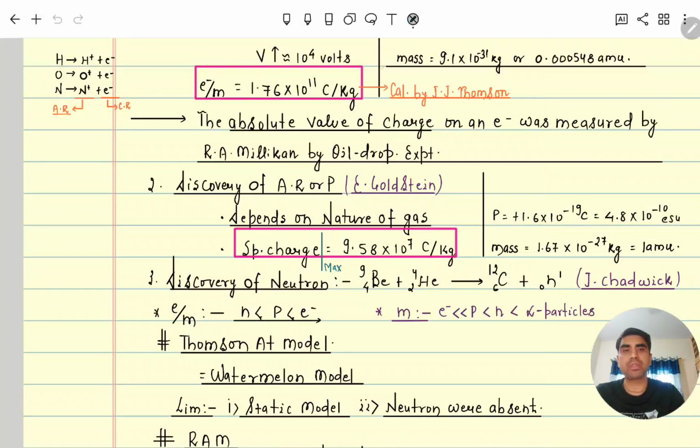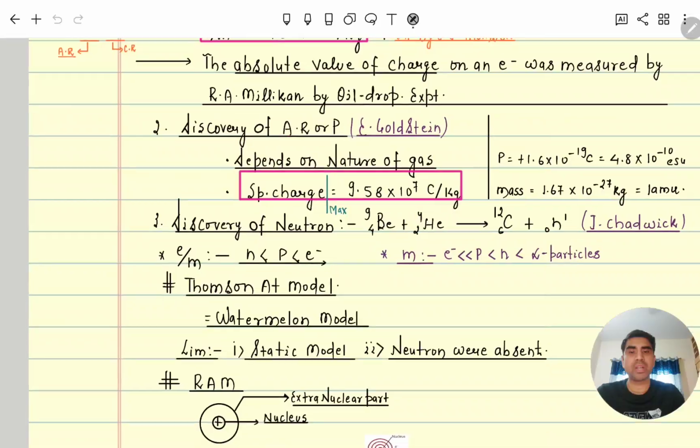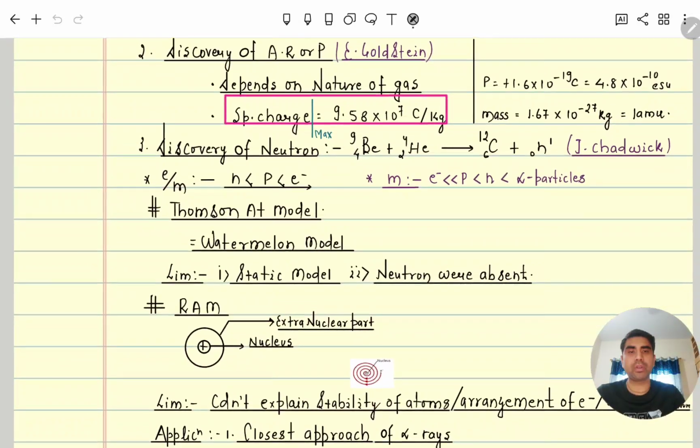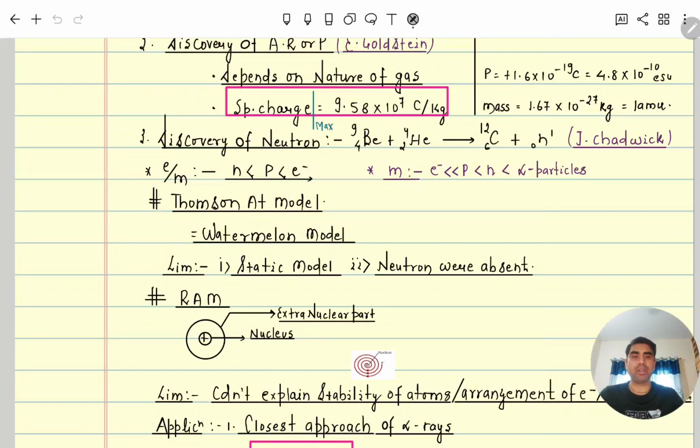After the discovery of cathode rays and anode rays, the discovery of the neutron also happened. So how did the discovery of the neutron come into the picture? After the discovery of the electron and proton, when they started calculating mass, it was not coming out accurately. Let's suppose, for example, carbon. Carbon has 6 protons and 6 electrons. The 6 protons' mass is 6 AMU and the 6 electrons' mass is almost 0. So the overall mass comes out theoretically as 6, but actually it is 12.